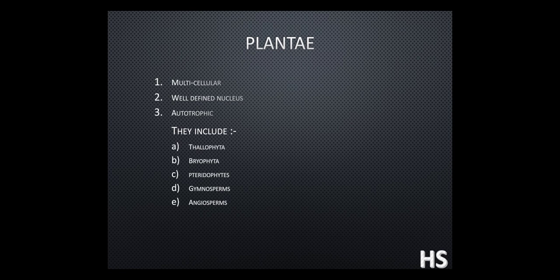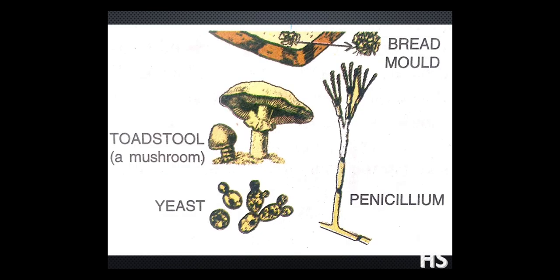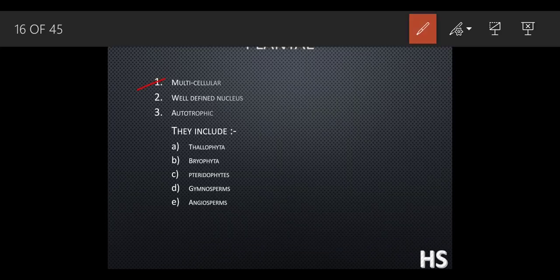So the basic start is that it is multicellular in nature. It does have a well defined nucleus and is autotrophic in nature. Autotrophic means the plants can prepare their own food, and well defined nucleus means it is eukaryotic in nature.